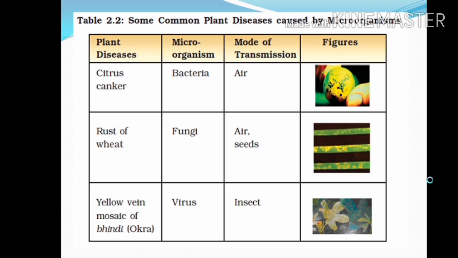Second, rust of wheat. The cause is a microorganism called fungi, and the mode of transmission is air and seeds. And yellow vein mosaic of bhindi, that is also called okra. The microorganism is a virus and the mode of transmission is insects. So this kind of disease can happen through bacteria, fungi and virus, and the mode of transmission is normally air, but in some cases it is insects also.